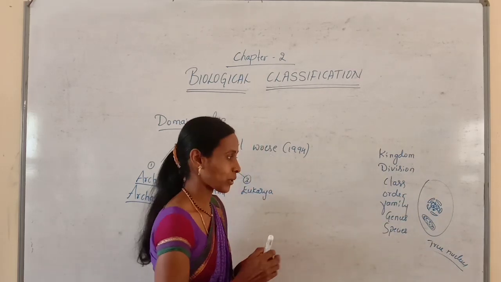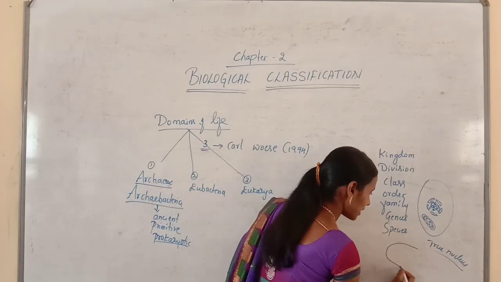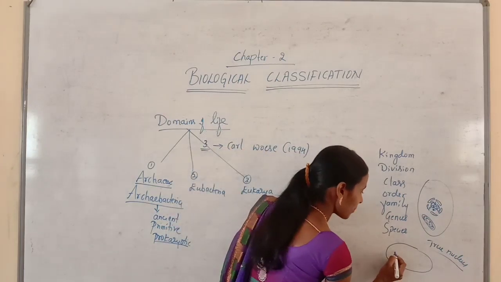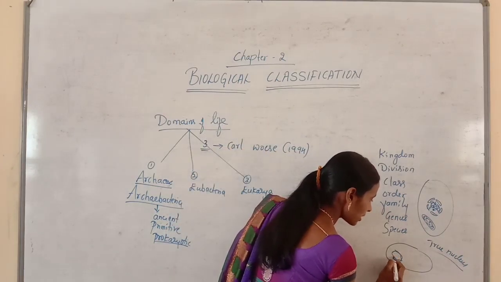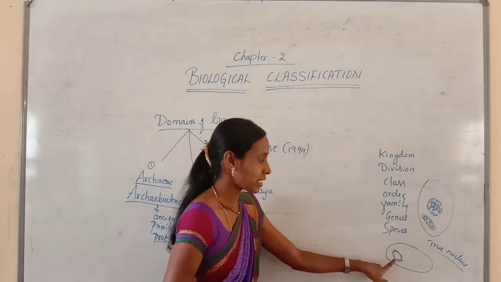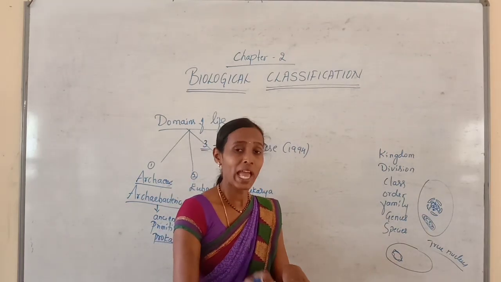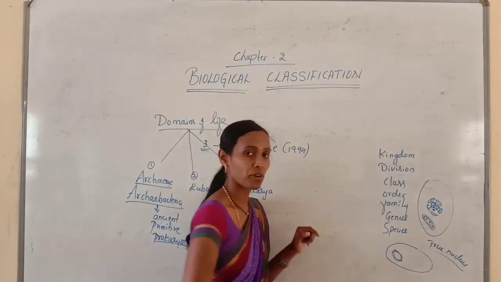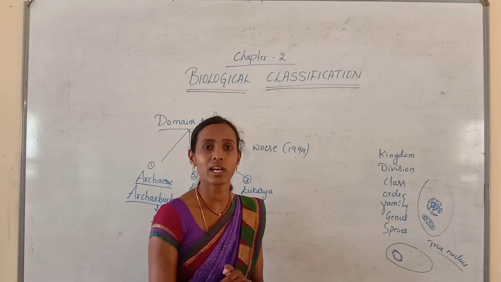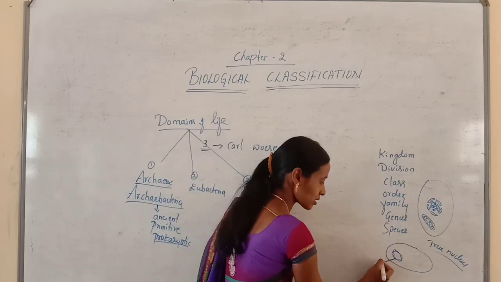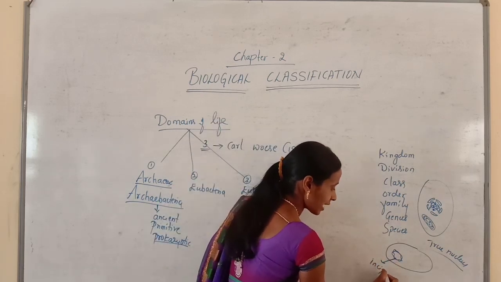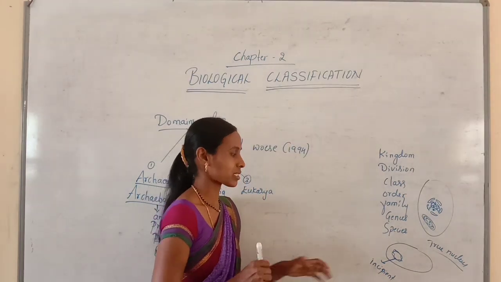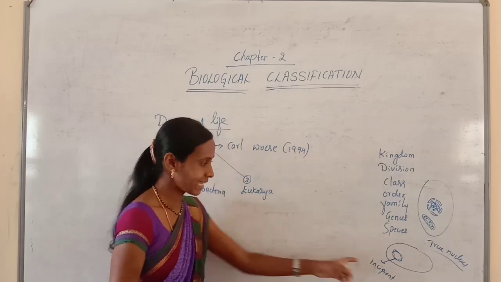But in prokaryotes, let us draw one simple example. It is a bacteria. In the case of bacteria, as it is a prokaryotic organism, here you will see the genetic material is like this. The genetic material is present within the cytoplasm and is not enclosed by any nuclear membrane. Such a nucleus is called a false nucleus, primitive nucleus or incipient nucleus. So this can be called an incipient nucleus, false nucleus or primitive nucleus.